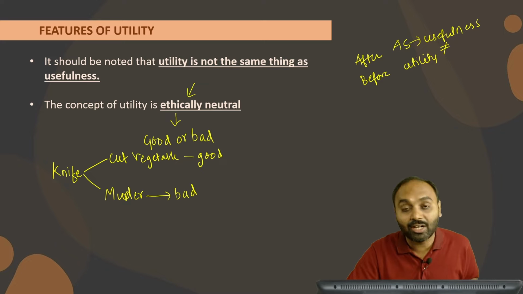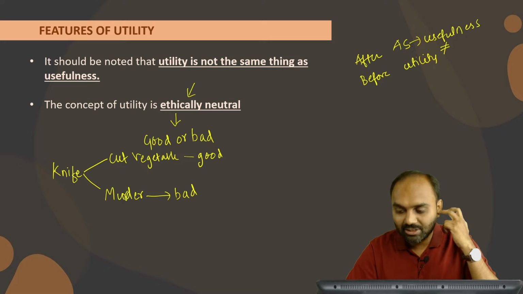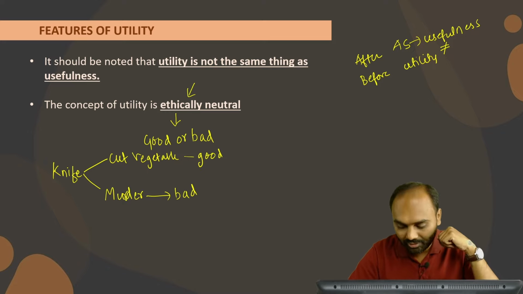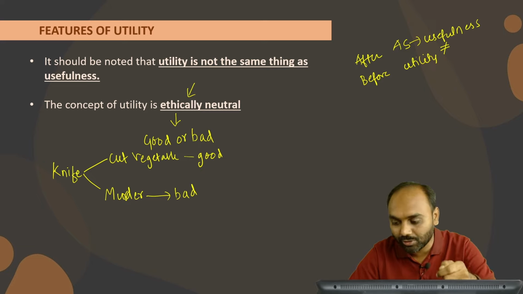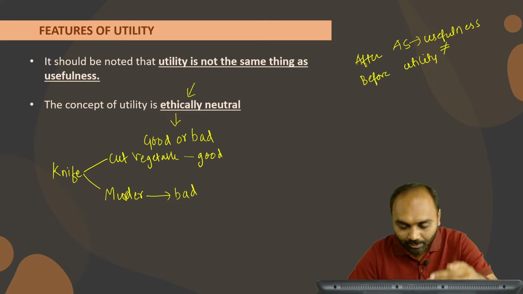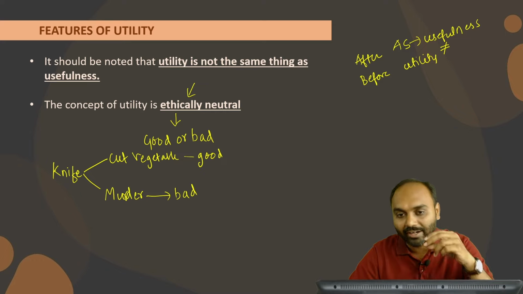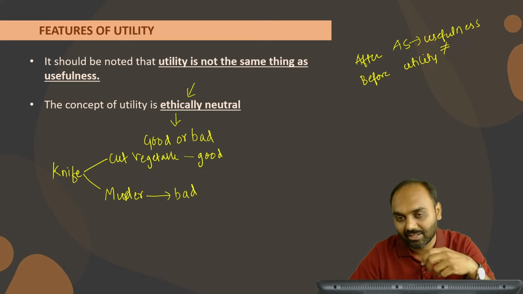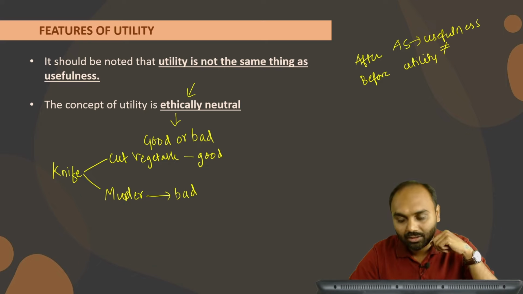Now students, if you have any kind of doubt or query, you can put it in the chat box. If you couldn't understand the meaning of utility, just imagine you are hungry and you went to a certain hotel, and the waiter has provided you the menu. Before ordering anything, you go through the menu and there are many food items which can satisfy your want. Let's say there is a starter called paneer chili dry, and a starter called Manchurian. All the food items have the capacity to satisfy your want. Will you order everything or will you order a specific one? First of all, tell me that.